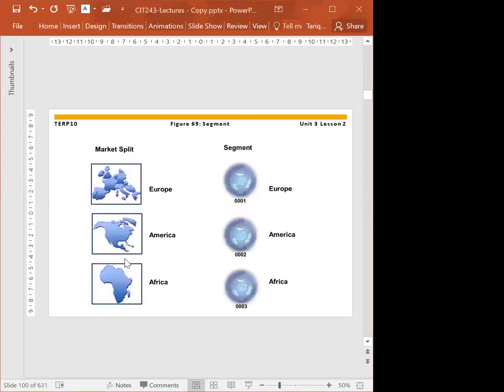We do have a segment. This is another organizational data. This segment is used for reporting purposes, for managerial accounting.